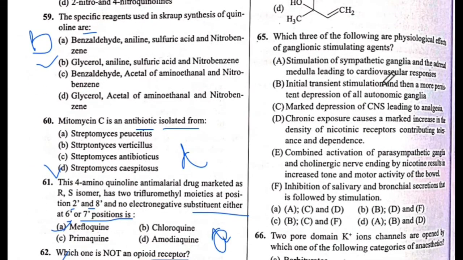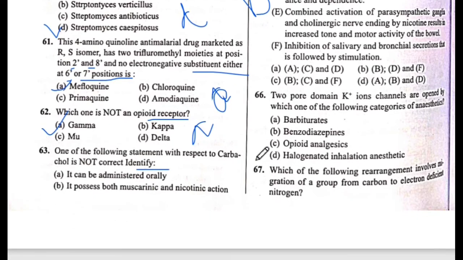65 question. Which three of the following are physiological effects of ganglionic stimulating agents? The answer is D. D is: chronic exposure causes a marked increase in the density of nicotinic receptors, contributing to tolerance and dependence. The answer is D. Next is 66 question number.